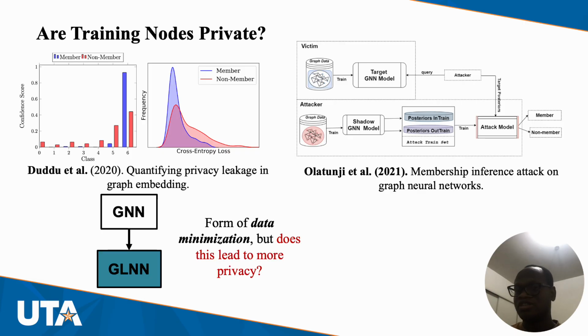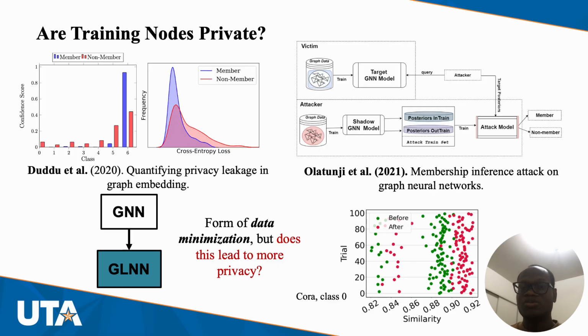In our case, we say that distilling from a GNN to a graphless neural network is a form of data minimization, since the graphless neural network now does not have access to relational data during inference. The question we ask is: does this lead to more privacy?